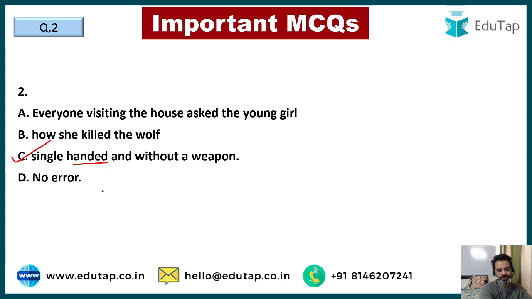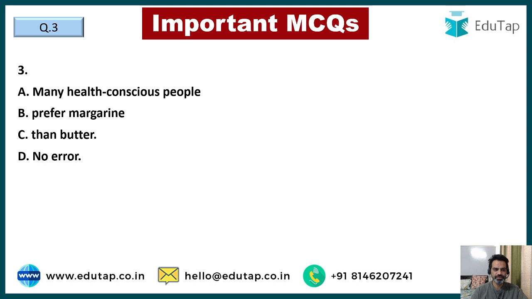See, whenever we are talking about a verb, we do not use an adjective, we use an adverb. So it should be single-handedly. Everyone visiting the house asked the young girl how she killed the wolf single-handedly and without a weapon. That is the correct answer here. So you must know the difference between usage of an adjective and an adverb. Adjectives and adverbs are quite important, and you should look into the concepts of adjective versus adverbs, right? All right, guys, moving to question number 3.